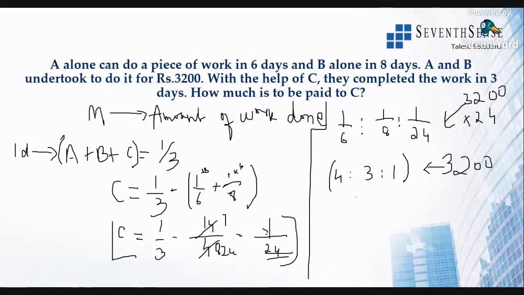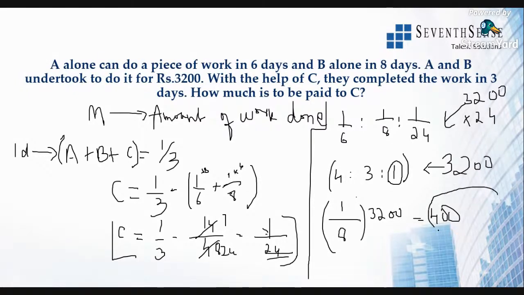Now what are they asking? How much has to be paid to C? So C's value is 1 part, right? So 1 out of 4 plus 3 is 7, 7 plus 1 is 8. So 1 out of 8 into 3,200. So C will be paid just rupees 400.